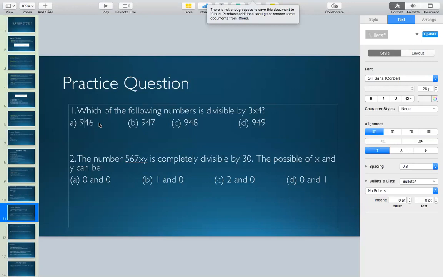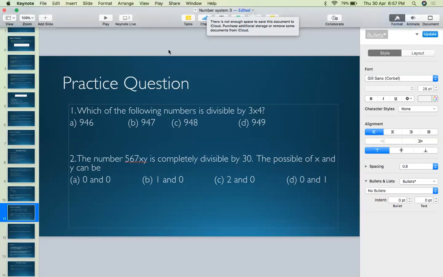And what is the rule of 4? The rule of 4 says that the last two digits need to be divisible by 4. Now is 46 divisible by 4? No, 46 is not divisible by 4. So that is the reason why option A cannot be the answer. Option B will never be divisible by 4. So we need not waste our time in applying the rule of 3, because the number needs to be divisible by both 3 and 4. And for a number to be divisible by 4, it needs to be even, right? So we get option C as the answer.